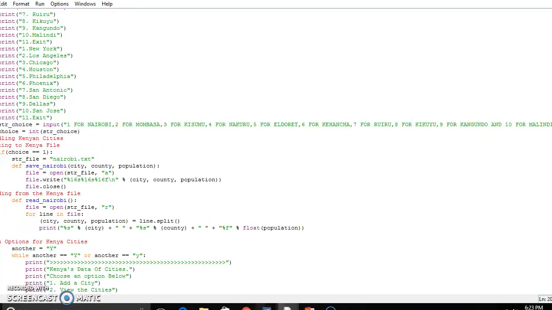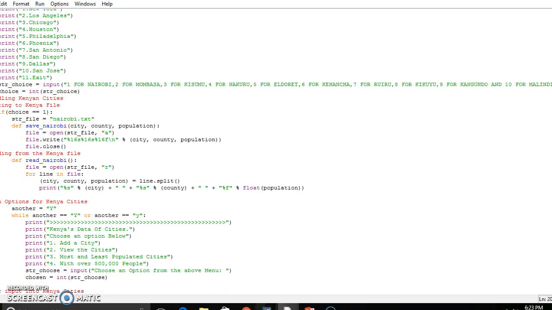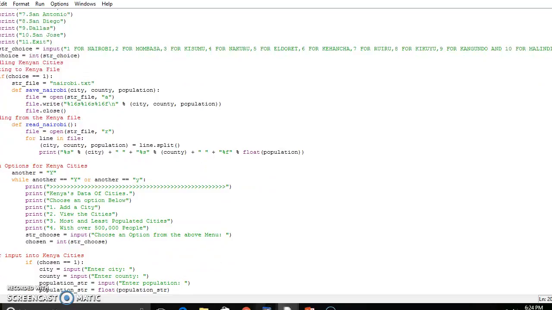Then, by reading the Kenyan file, the file should read Nairobi, and when you open the string file, it should have a city, population, and then the line splits itself. Then it should print the city, then county, and then float the population. Okay, the menu for Kenya is the Kenyan data of the cities. Then you choose an option below: add a city, view the cities. After viewing the cities, you should be able to know the most populated and the least populated cities.